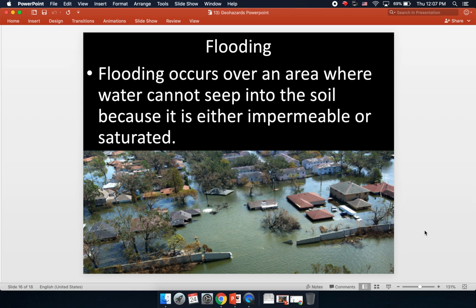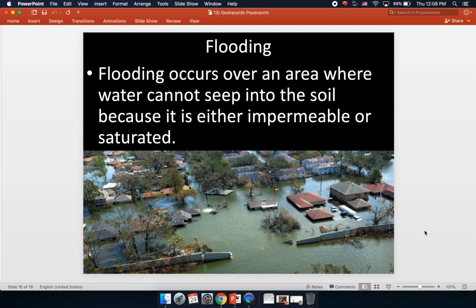All right, flooding. Flooding occurs over an area where water cannot seep into the soil because that soil is either impermeable, meaning nothing can soak into it because it does not have enough pores, or something is covering it that is not porous and will not allow water to flow through, or the soil is already saturated. It's already holding all the water it can possibly hold. So that's the two things.